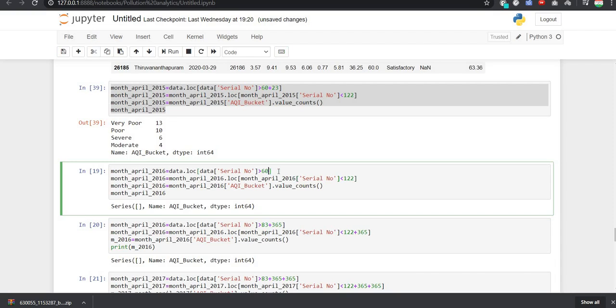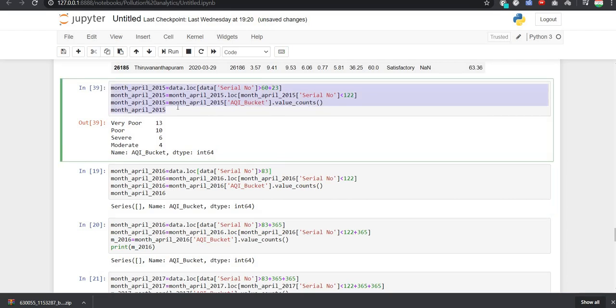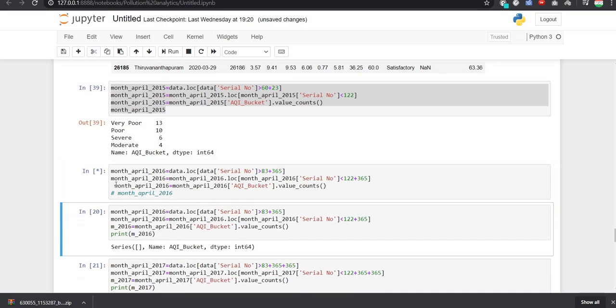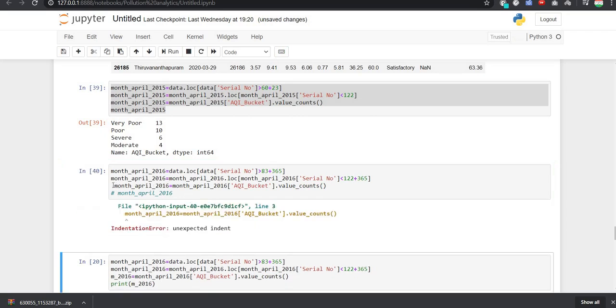We will now write it as 60 plus 23 is 83. Now this was 2015. Now if we add 365 days to it, then it will become 2016, and we will get the same values, same date, but the year will be changed. So we will add 365 here, and we will add 365 here also. Now let us see. Just comment out these things. We have commented out. Now let us run this. So it is indented.